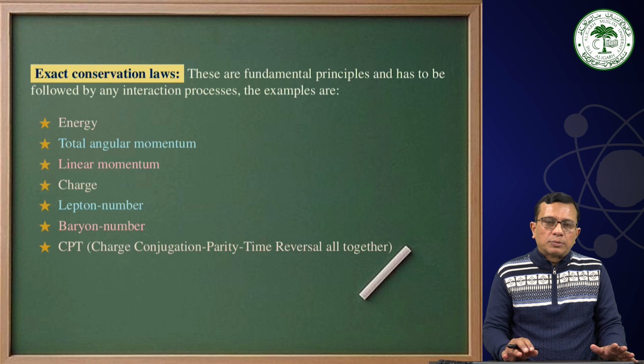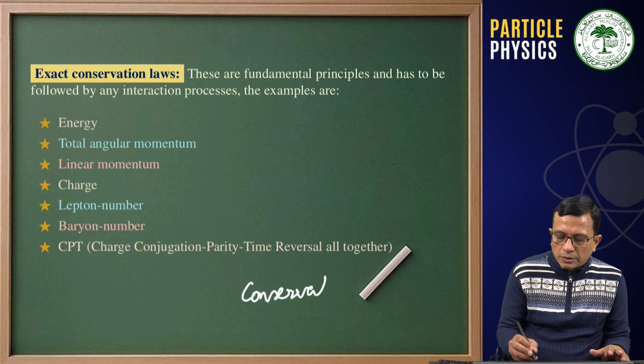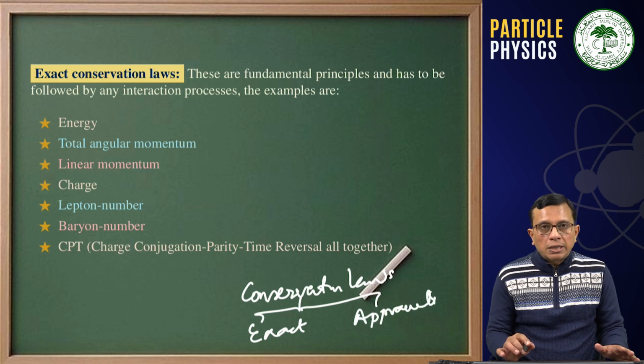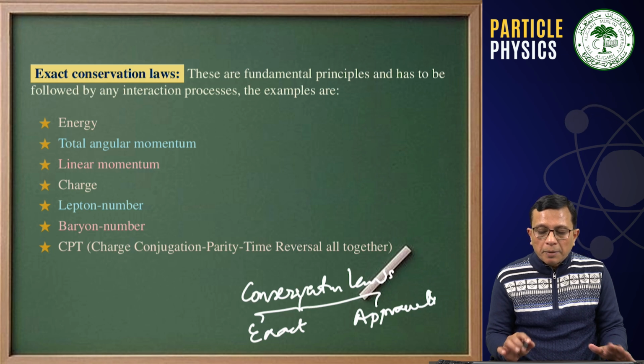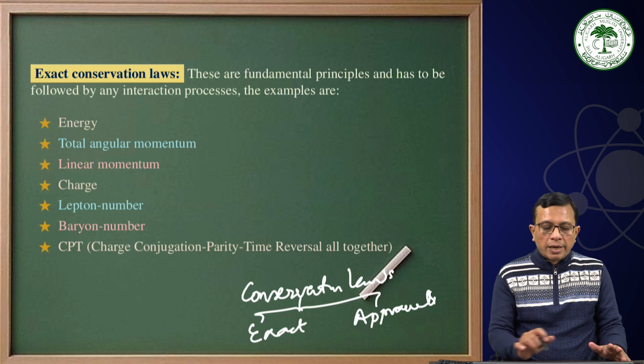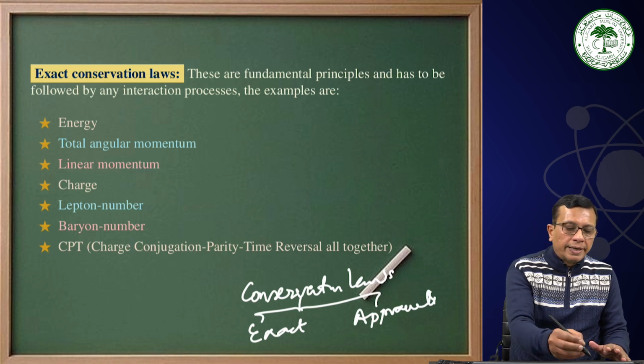There are two types of conservation laws in particle physics. One is known as exact conservation law, and another is known as approximate conservation. What are the exact conservation laws? These are fundamental principles and have to be followed by any interaction processes. The examples are energy, total angular momentum, linear momentum, and charge. And then we have also lepton number, baryon number, and charge conjugation, parity, time reversal, all taken together.